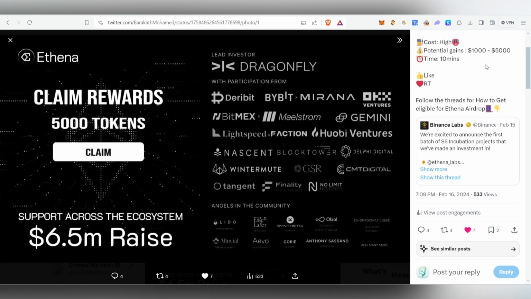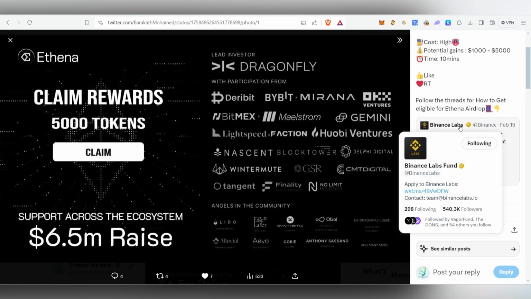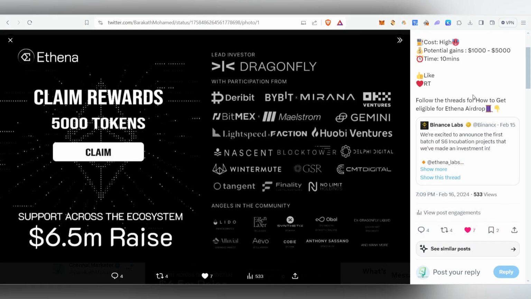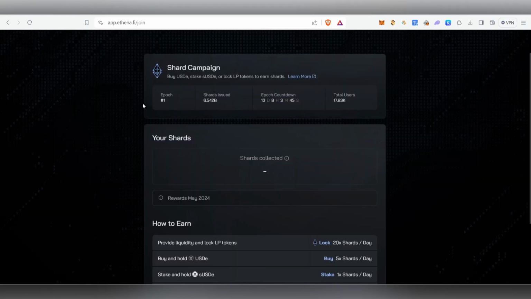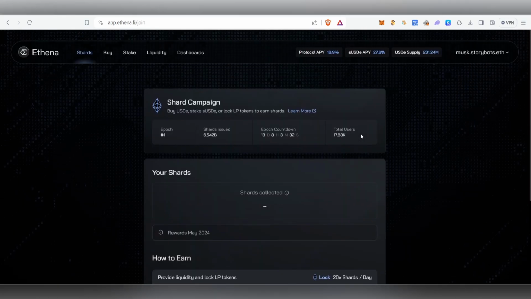And for potential gain, we can easily get $1,000 to $5,000 profit guys if we invest a huge amount of money here, because Binance Labs has invested in this project. That is the major reason. So it has a high chance of getting listed on Binance also. If that happens, people who are holding these shards might get a huge amount of reward for the shards. So the process is very easy.